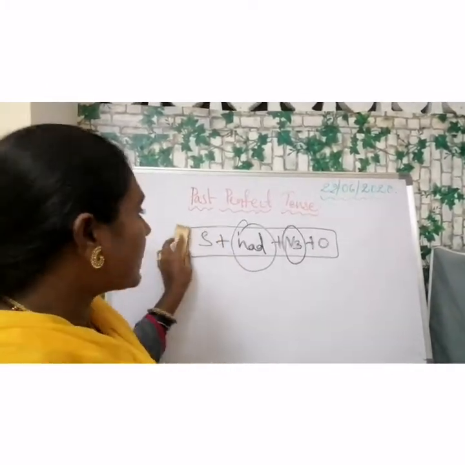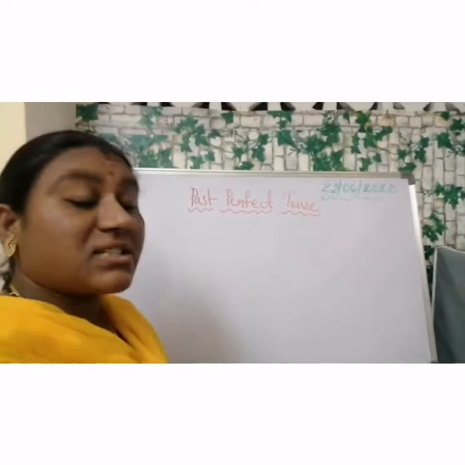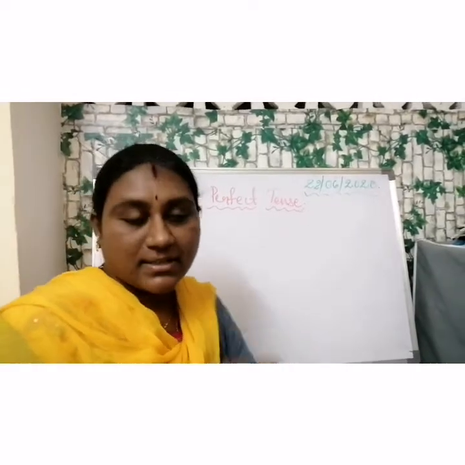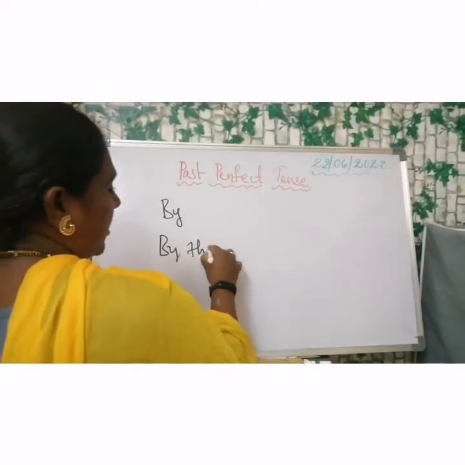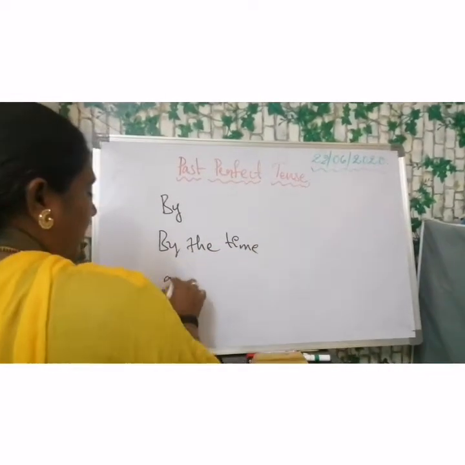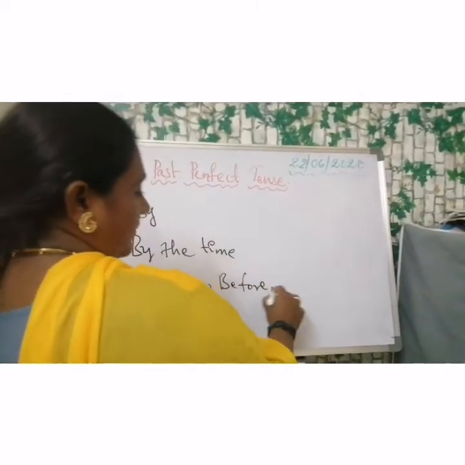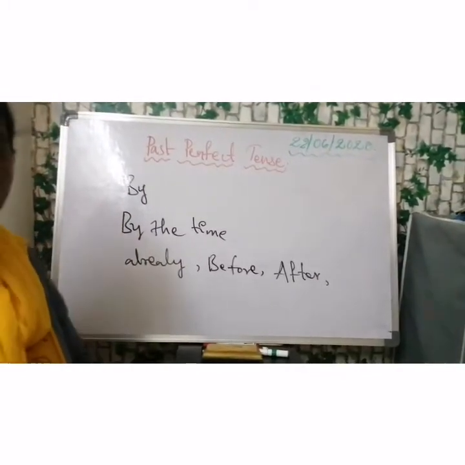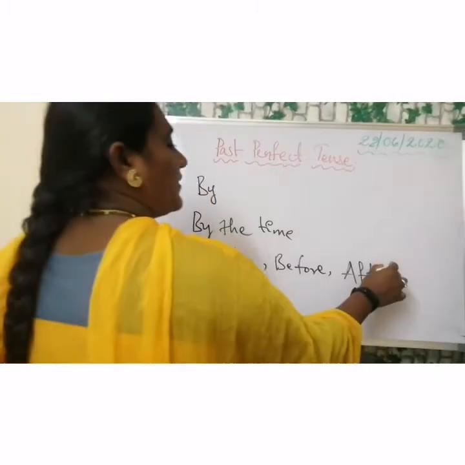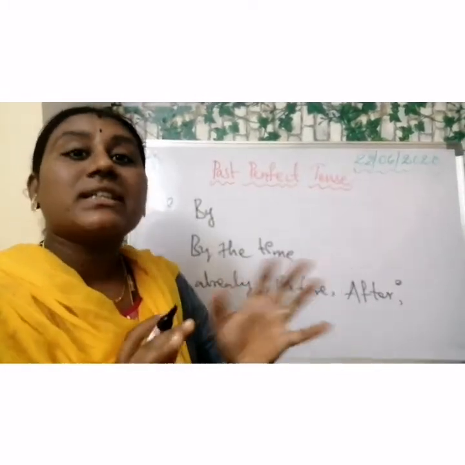So this is the structure, and to refer to the actions in past perfect, we use some terms. That means we use some words to refer to the timings, for example, by, by the time, already, before, after, etc. These are the words we can use in past perfect tense to refer to the timings.